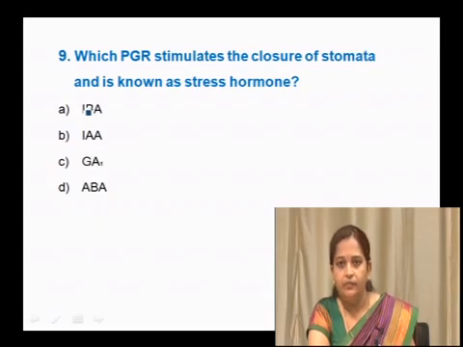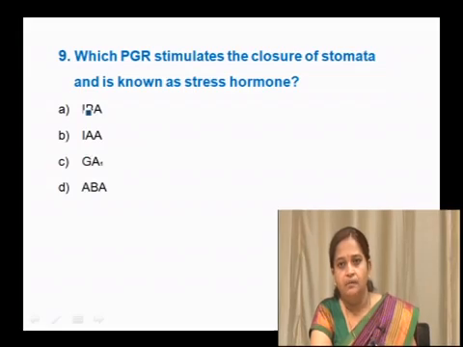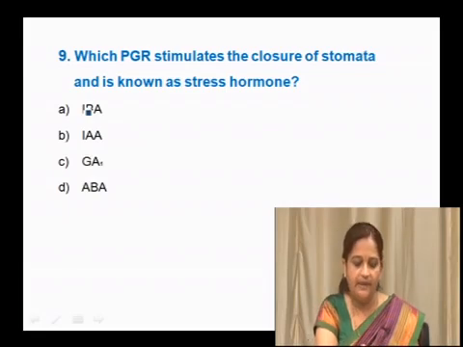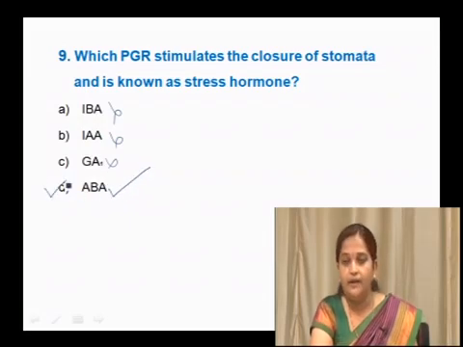To check the loss of water, the stomata have to be closed, even during the day. At that time abscisic acid helps to close the stomata, and that is why it is commonly called the stress hormone. It is not IBA, IAA or GA1. The correct option is D.